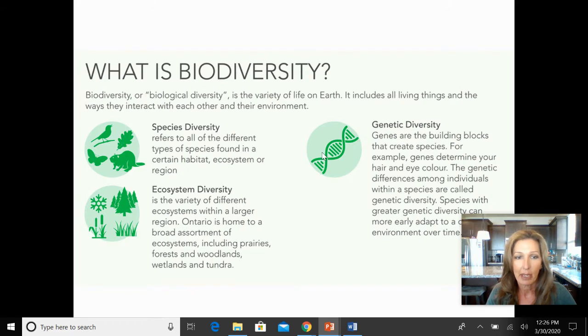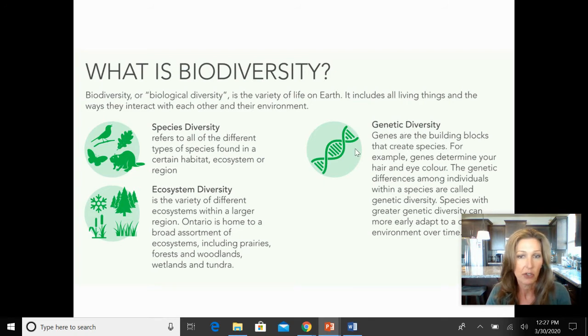Now, when we say biodiversity, there are 3 different levels of biodiversity that you really do need to be aware of: species biodiversity, ecosystem biodiversity, and genetic biodiversity. When we say biodiversity, it means the diversity of life, obviously. So we've talked a lot about the importance of genetic diversity within any particular population.